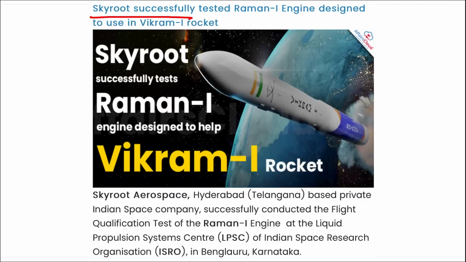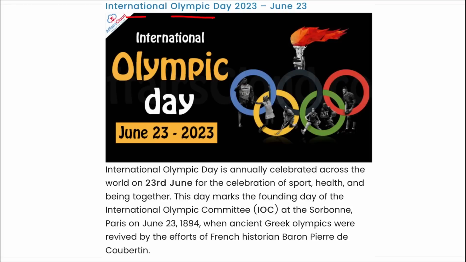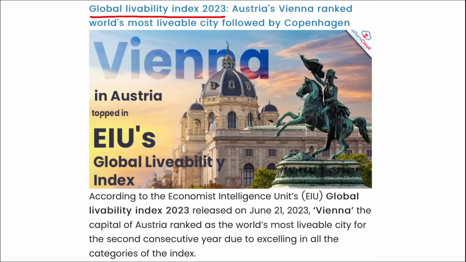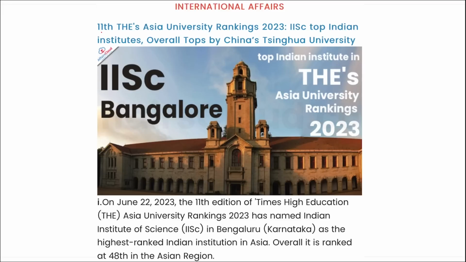First is Skyroot successfully tested the Raman 1 engine, and this will be used in the Vikram 1 rocket. Next is International Olympic Day. It is observed on 23rd of June. Next, United Nations Public Service Day. It is also observed on 23rd of June. Next is your Global Livability Index, and Vienna, the capital city of Austria, has been named as the world's most livable city. That was followed by Copenhagen, the capital of Denmark. Next is 11th edition of the THE Asia University ranking. In this, IISc Bangalore has topped among the Indian institutes, and in the list of the 11th edition of the THE Asia University ranking, it was topped by China's Tsinghua University.